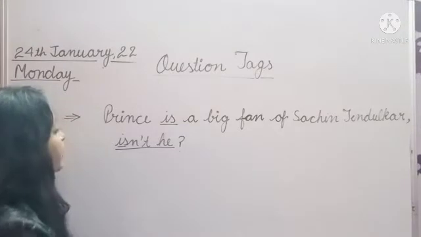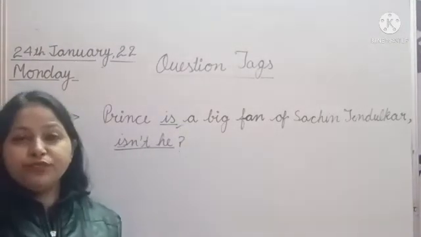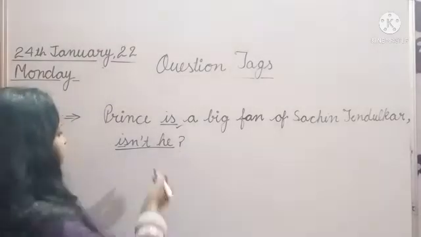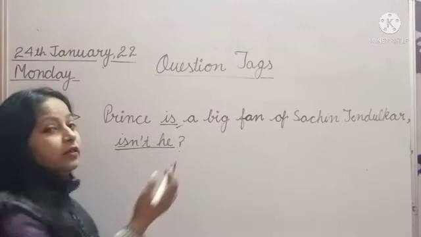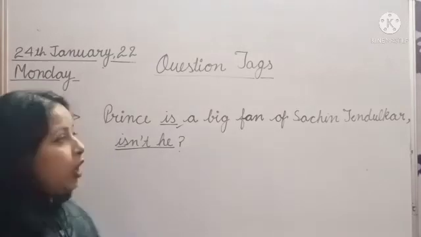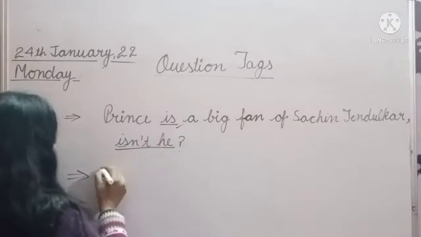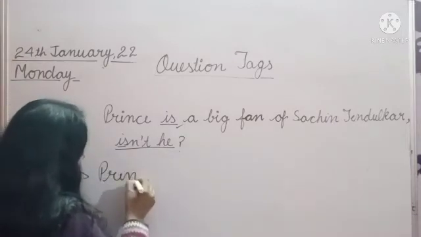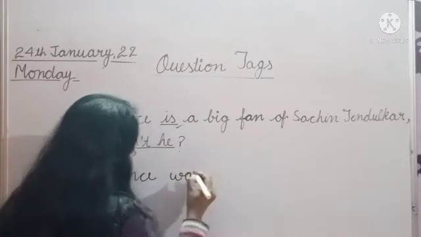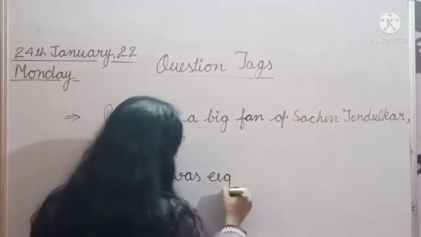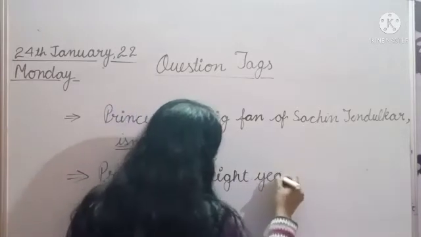So we will use the helping verb and the contraction form of negative, and then the pronoun. Always use the pronoun according to the subject. Prince was 8 years old.